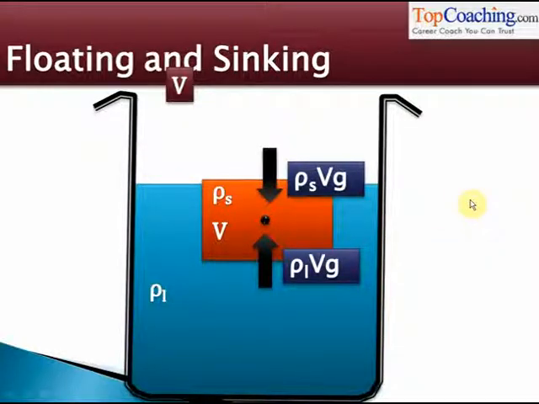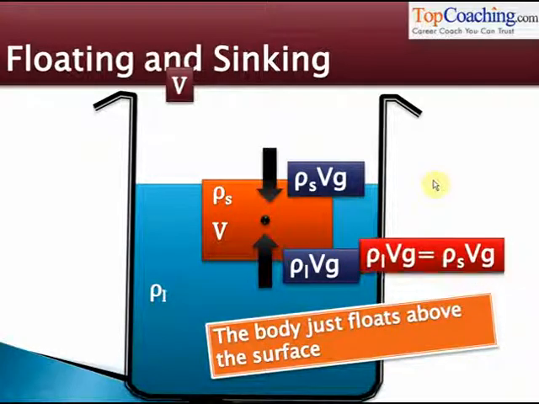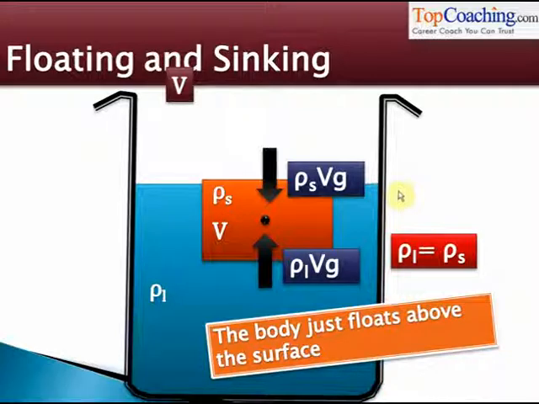Now, take this case when a body is just floating. Understood? That is, its entire surface is immersed in the liquid. In this case, V immersed and V total are one and the same because the entire body is immersed in the liquid, isn't it? The upthrust will be rho L into V into g and the weight will be density of the solid into V into g, isn't it? If the body floats in this condition, then rho S equal to rho L. That is, density of the liquid is density of the solid. So if a body floats such that it is entirely immersed in the liquid but it is floating, in that case the density of the liquid and the density of the solid are one and the same.